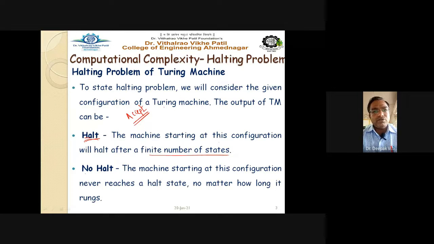The second is no halt. No halt means that the machine starting at this configuration never reaches a halt state. It enters into an infinite loop, no matter how long it runs. So basically two cases are there: the halt state for the Turing machine, and the no halt case, where it will never stop and will enter into the infinite loop, right?